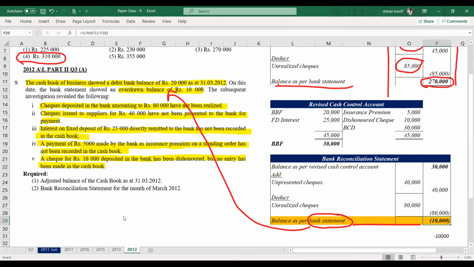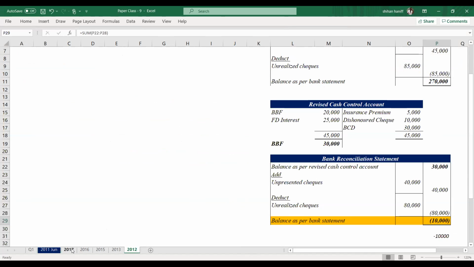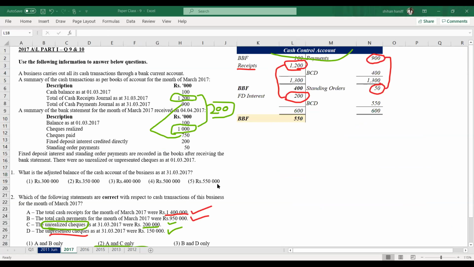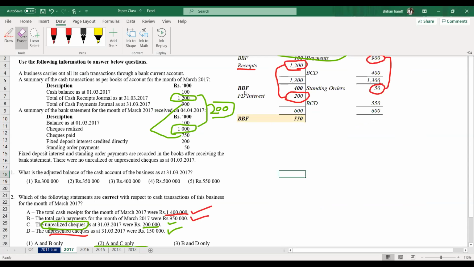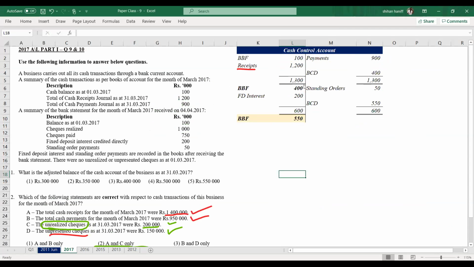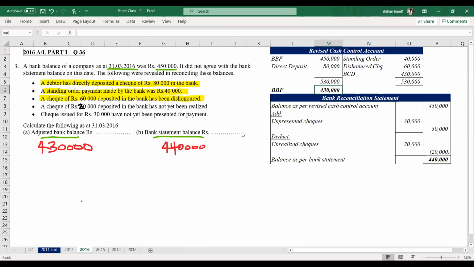Okay. Now we will do a different type of question. The 2017 answer is this, the 2016 answer is this: $440 and $430.